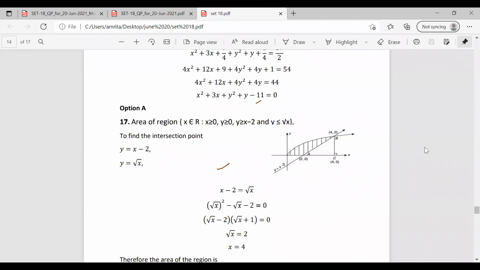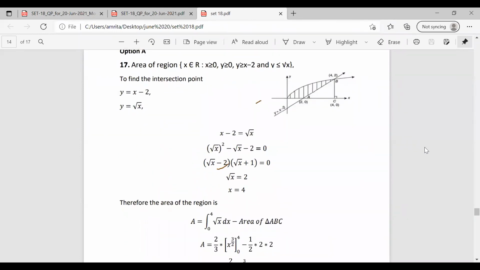Where y is equal to x minus 2 and y is equal to root x meet at the point (4, 2). In the question, it is asked to find the area of the shaded portion. So what we are doing is we are developing it as a triangle, and we are subtracting the area of the triangle from the whole area, so we can find the area of the shaded portion.